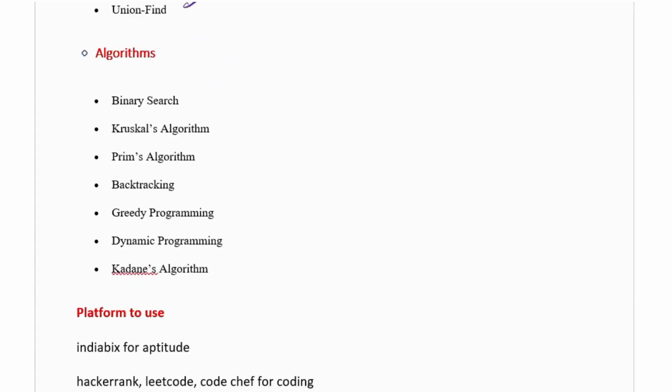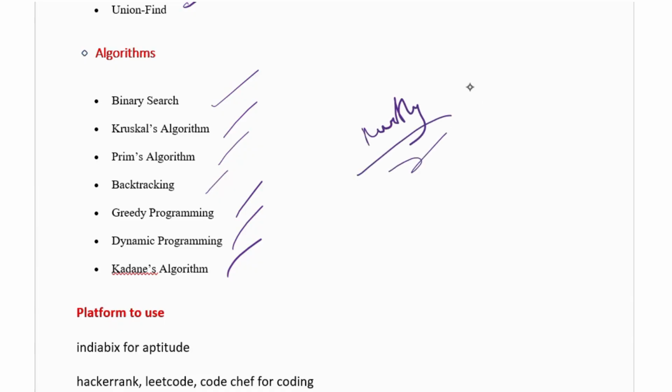These are all under data structures. And algorithms: binary search algorithm, Kruskal, Prim's, backtracking, greedy programming, dynamic programming, Kadane's algorithm. So these are under the algorithms. Okay, so mostly the questions will come on these topics only.